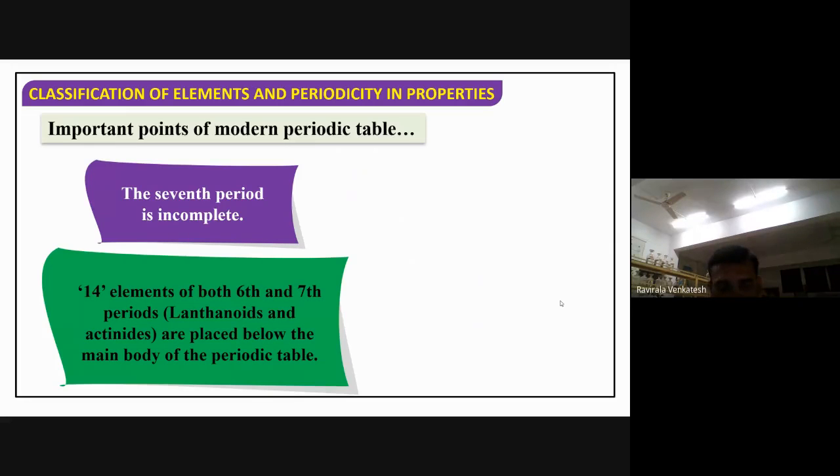Seventh is incomplete because of using what? These unknown nomenclatures here. Lanthanides, we already discussed this one. Lanthanides belong to the 6th period. Actinides belong to the 7th period. Each one will contain 14 elements, and they are placed below the main periodic table. You know that one already. We discussed this one already.